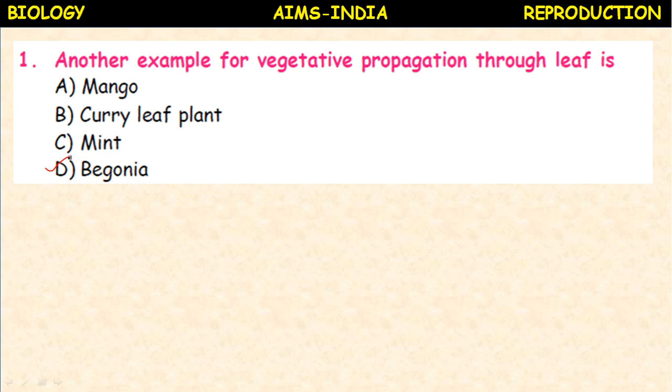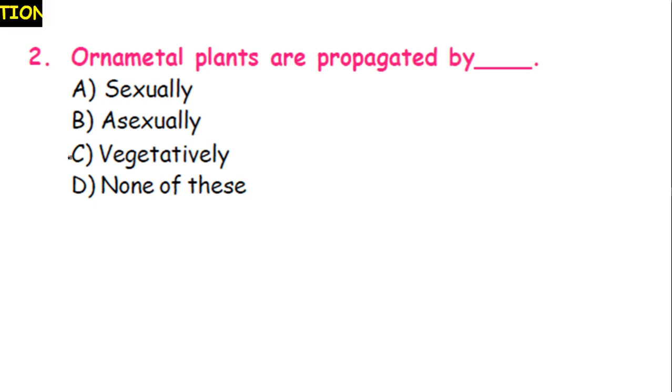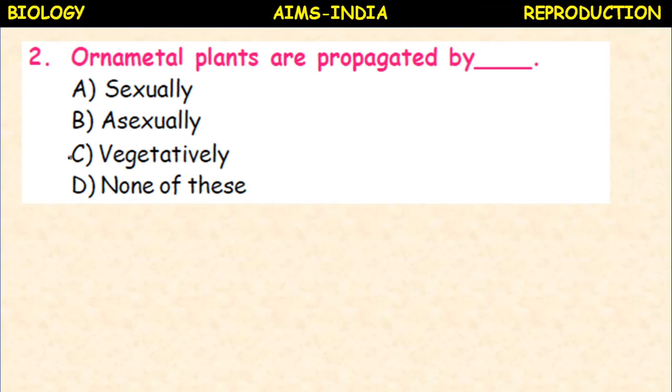Okay, so let us proceed to the second question. Ornamental plants are propagated by sexually, asexually, vegetatively, none of these. Most of the ornamental plants or non-flowering plants are propagated by vegetative propagation.